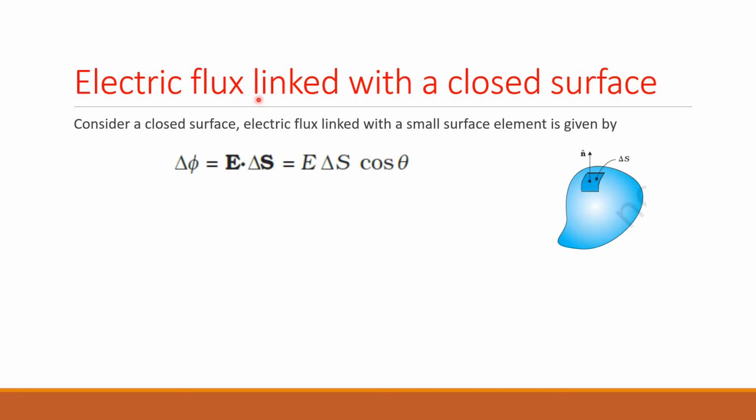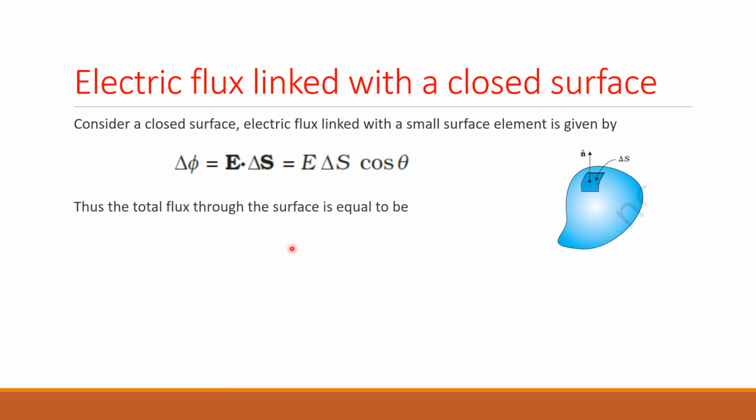Now next is Gauss law. Before Gauss law, let us revise the electric flux once again because we will be using electric flux in Gauss law. So what is electric flux? Already we have seen this definition, right? If you are considering a closed surface, electric flux linked with a small surface element delta S is given by delta phi is equal to E dot delta S. Okay? Or E delta S cos theta.